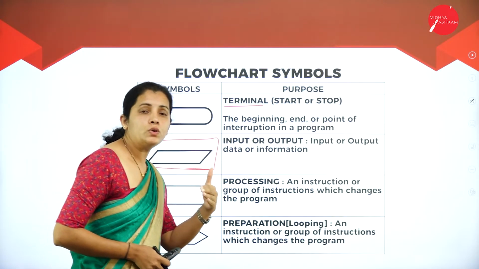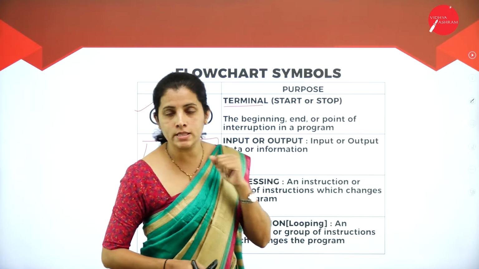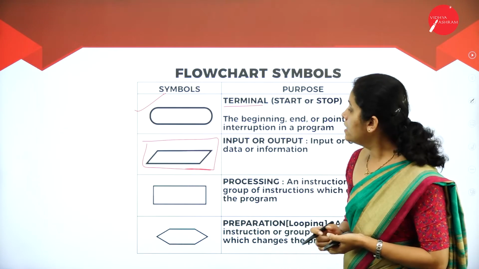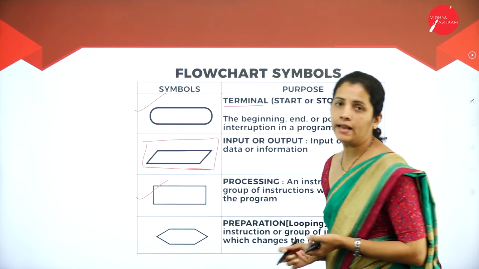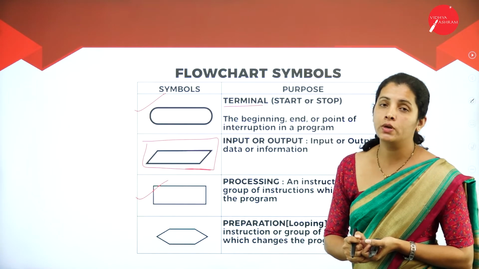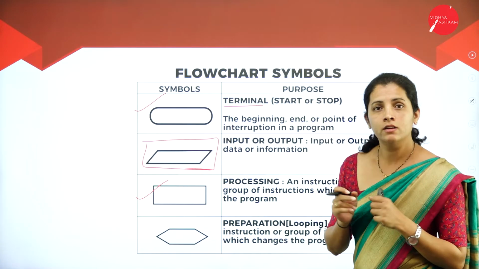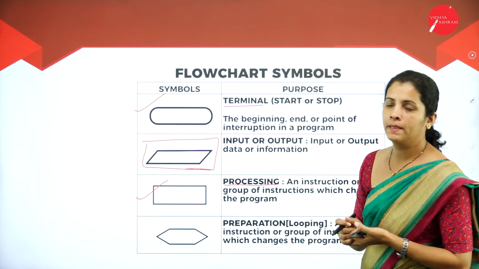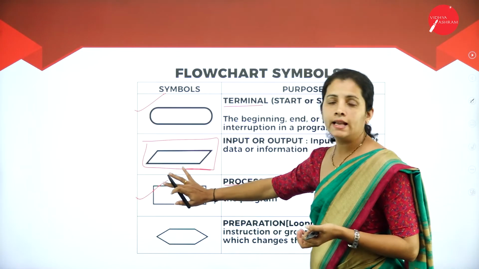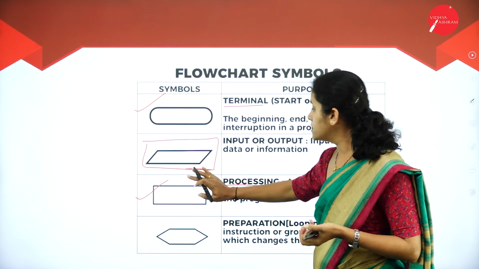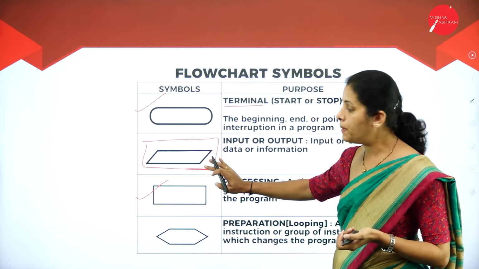And if I want to represent my output, once again I'm going to use parallelogram. Then I'm going to have rectangle. Rectangles are mainly used to represent calculation part, so it is nothing but processing.